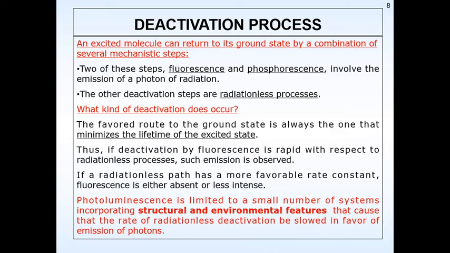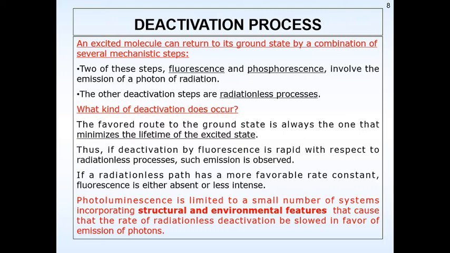ground state. What are the various deactivation processes? An excited molecule can return to its ground state by the combination of several mechanistic steps. Now, two of these steps are fluorescence and phosphorescence. That means an electron has gone from a ground state to an excited state. There, they will have many other phenomena that will be going on. But two more significant systems that we might observe as an emission spectroscopy would be fluorescence and phosphorescence. But there would be different deactivation steps also, which are called radiationless processes.